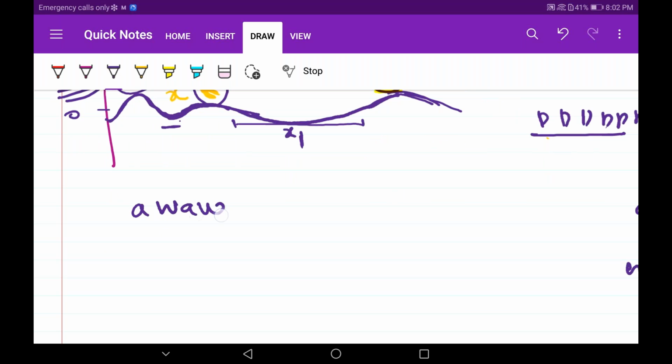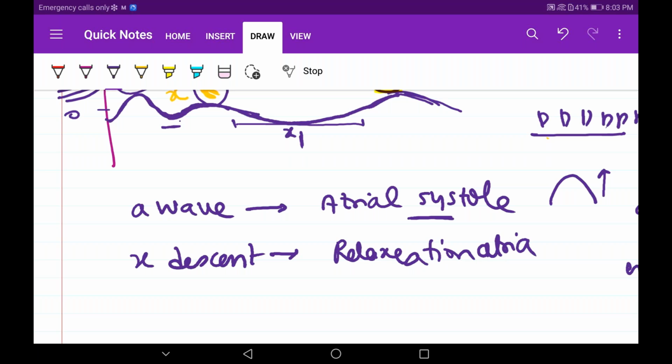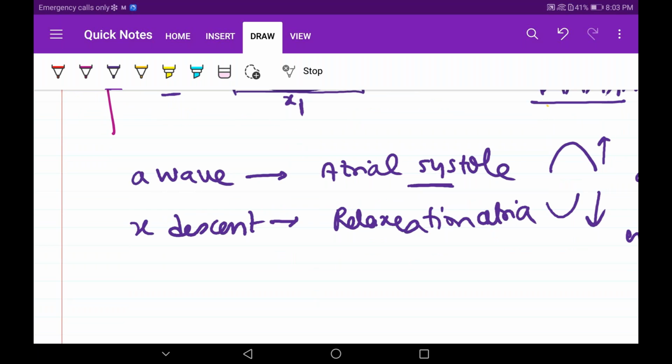So a wave occurs when there is atrial systole. Okay, understood till here? It is positive because pressure is increased. Then we have an X descent occurring just after atrial systole, when the atria relax a bit. It is a descent. Pressure decreases. Relaxation means pressure decreases. Contraction or systole means pressure increases. You know this.